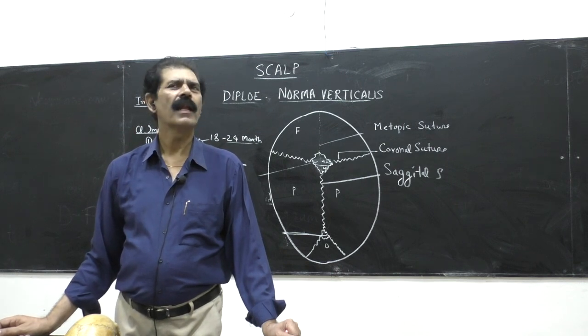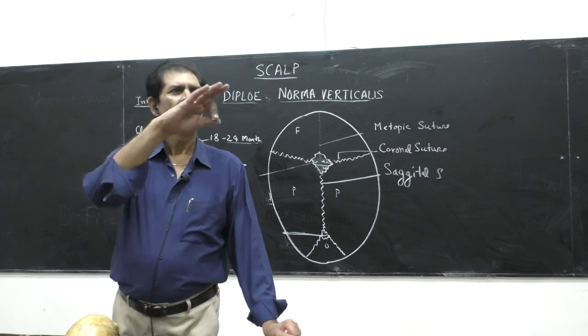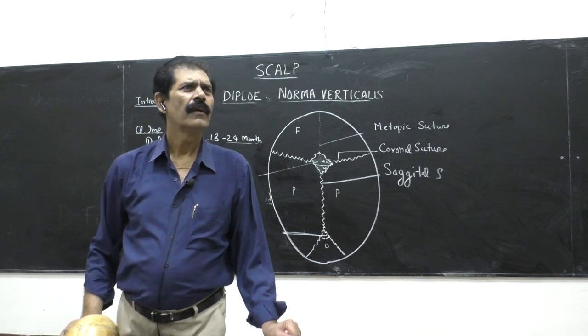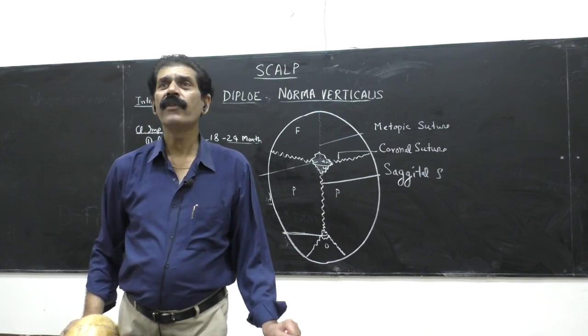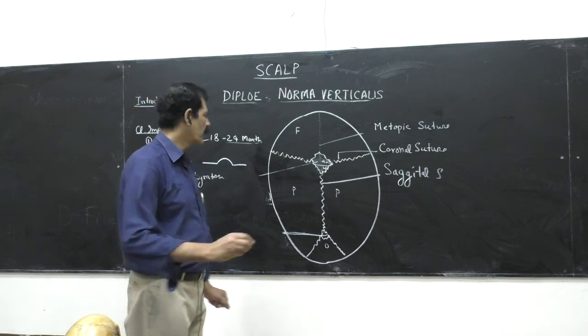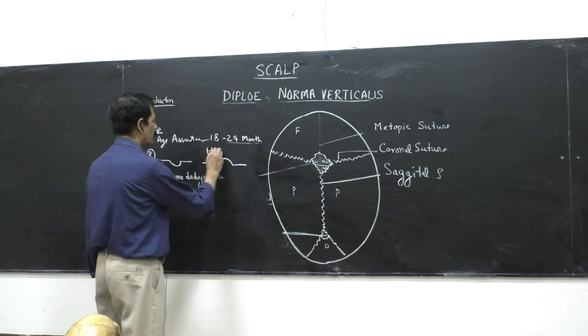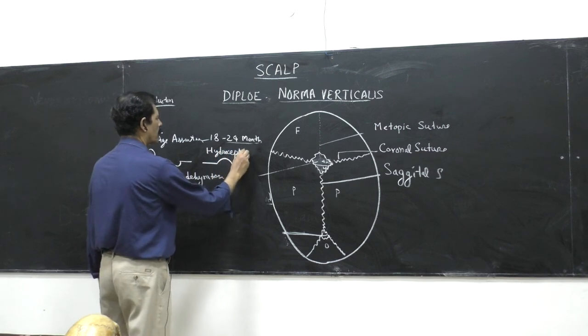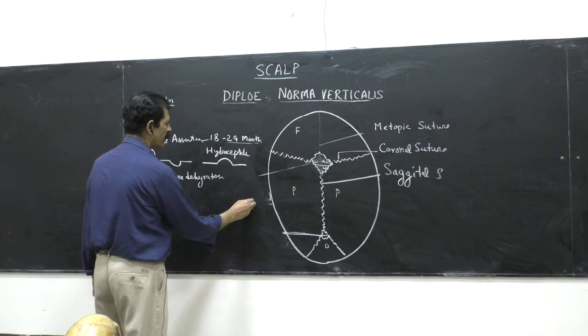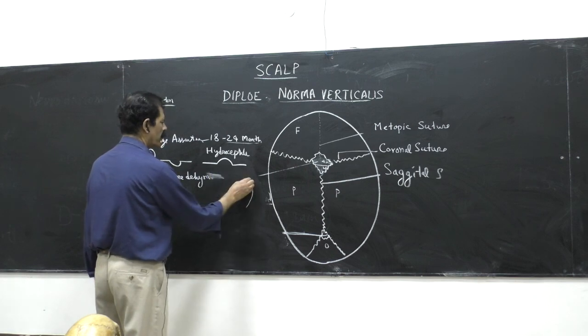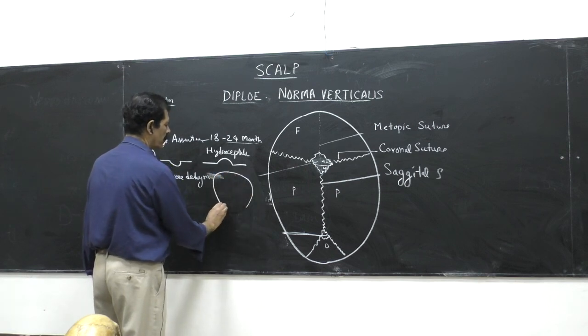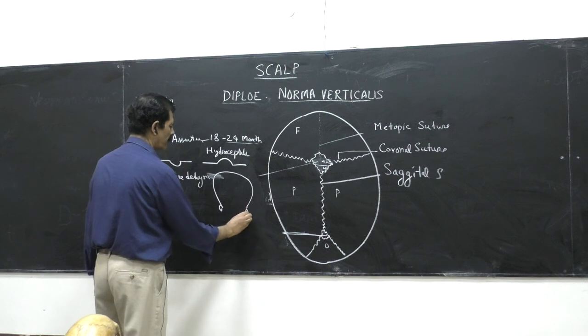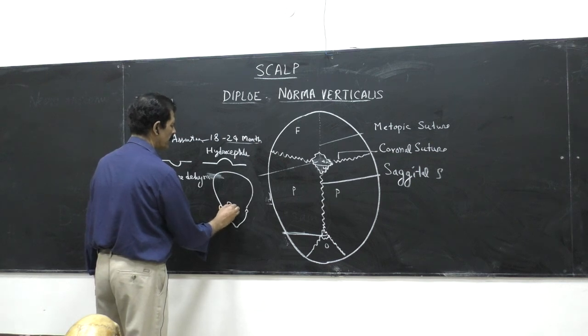If the anterior fontanella is convex, the child is suffering from hydrocephalus. Hydro means fluid. Some newborn babies are born with excessive CSF formation.